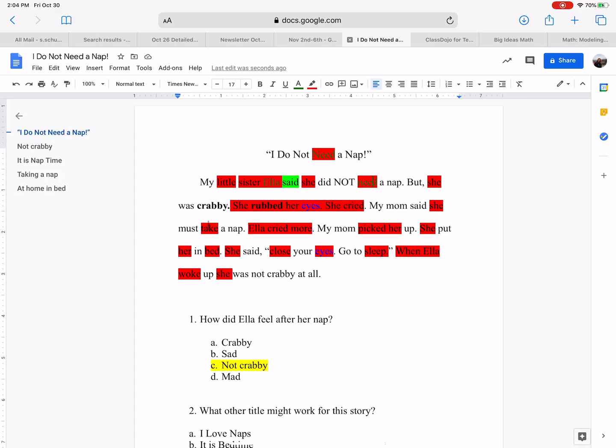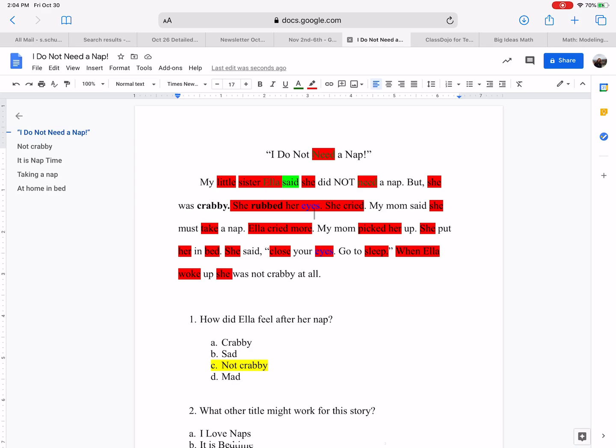Now, crabby looks like there's more than 4 letters, but let's count out just in case. 1, 2, 3, 4, 5, 6. Yeah, crabby has 6 letters, so it has more than 4. She rubbed. Now, let's check rub to see if it has 4 letters. 1, 2, 3, 4, 5, 6. Now, that's too much. We're looking for 4.